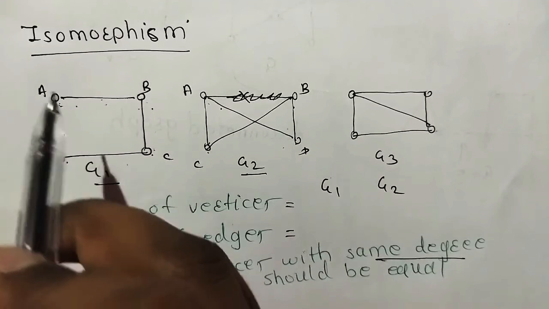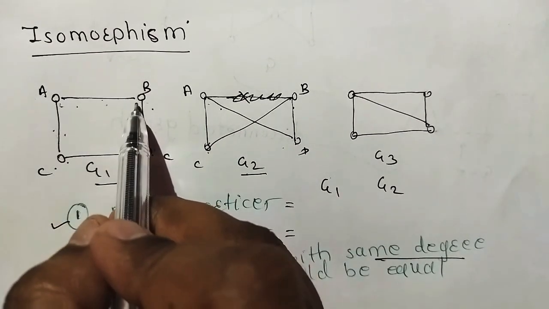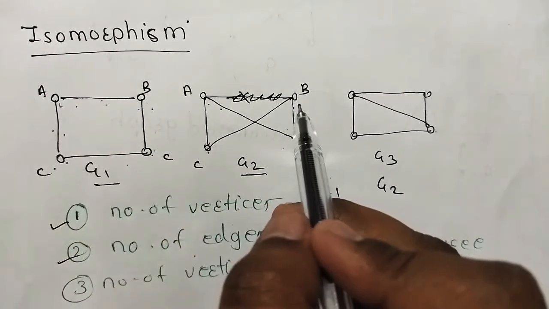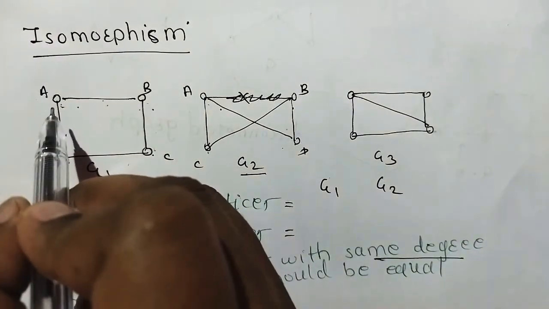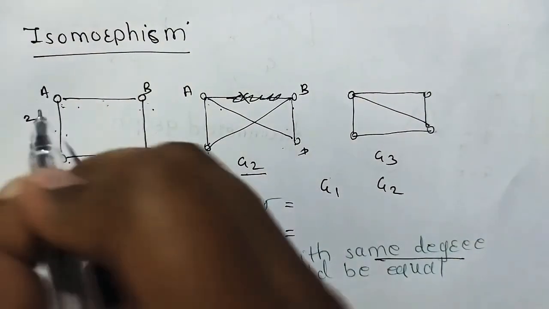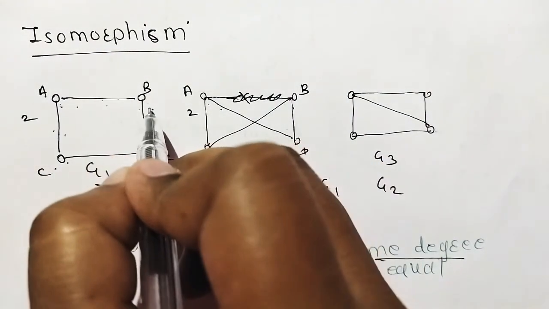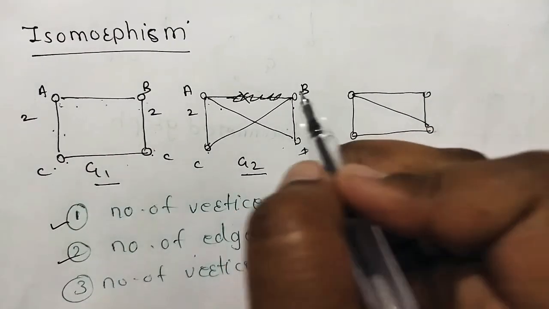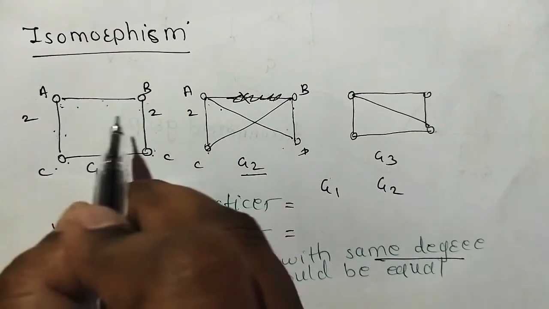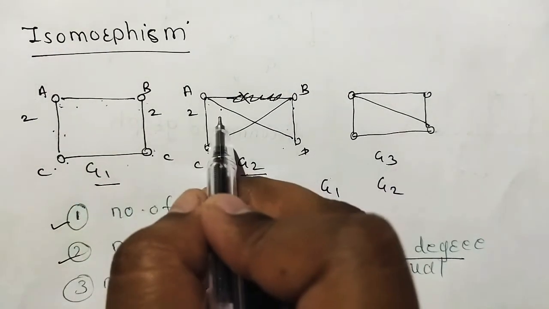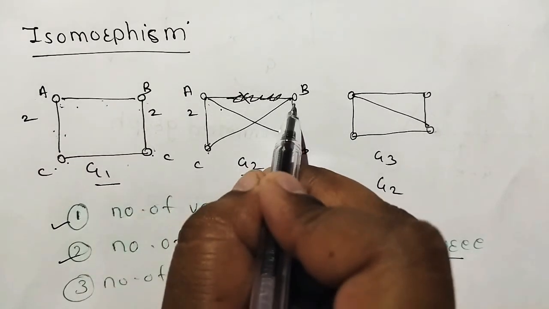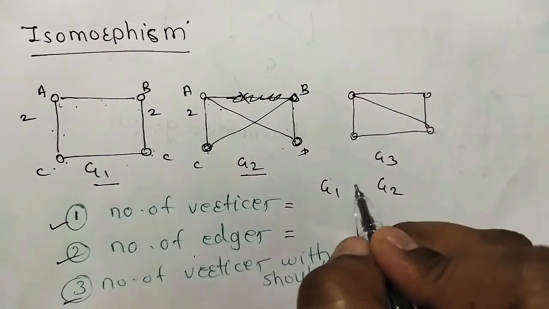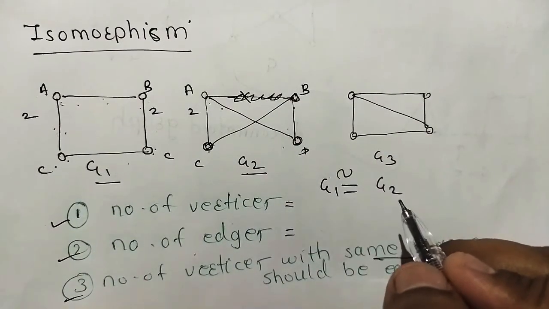If in this graph, A is adjacent to a vertex with degree 2, now in the second graph, it also follows. If A is connected to the same degree, okay. Don't be confused, if here degree of A is 2, here it is 2, it is adjacent to a vertex whose degree is 2. So if in this graph A is adjacent to a vertex with some degree, then it should follow in this graph also. It is also adjacent here to a vertex with 2 degree. Okay. So the third condition also follows. So G1 is isomorphic to graph G2.